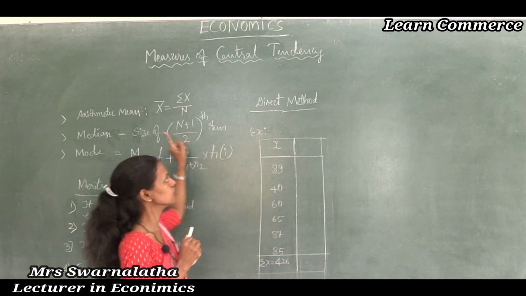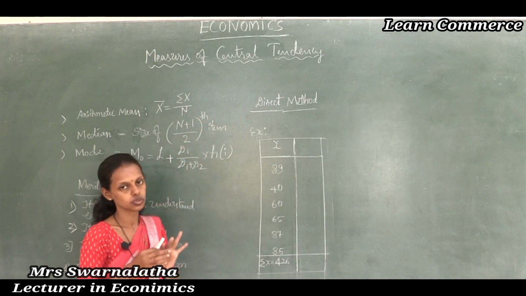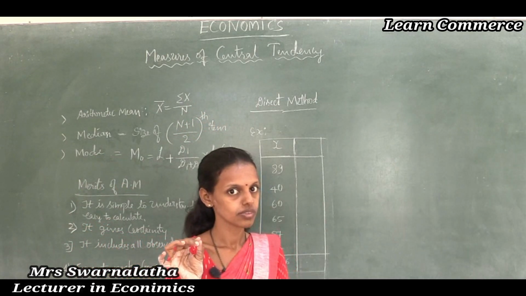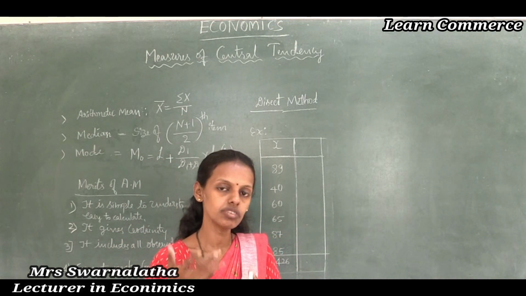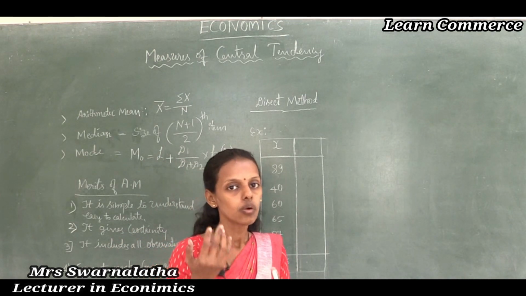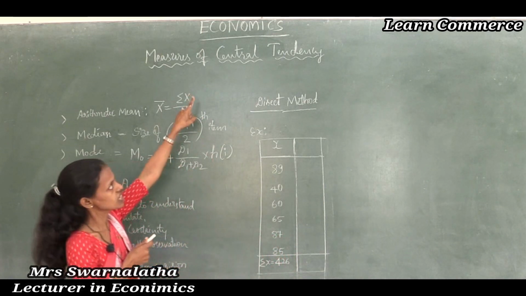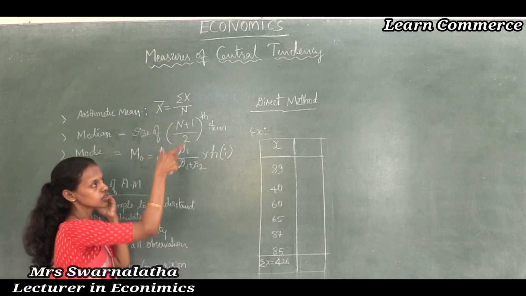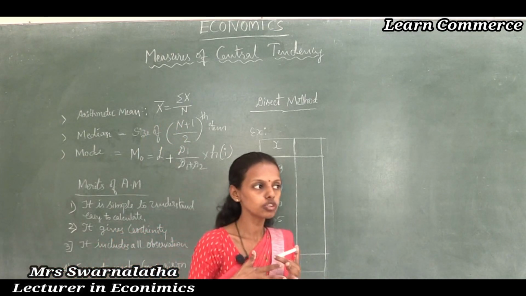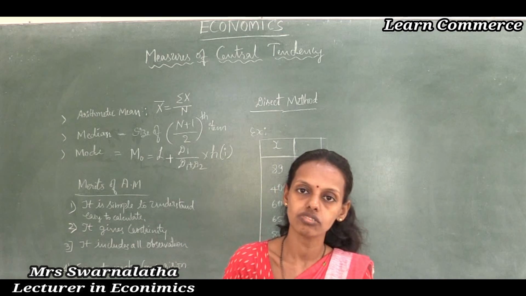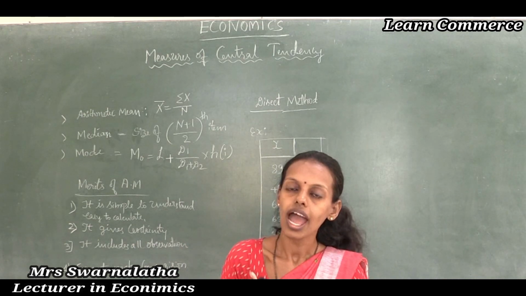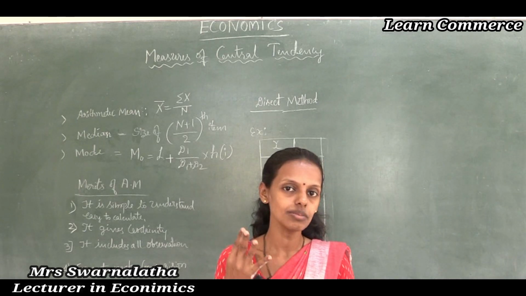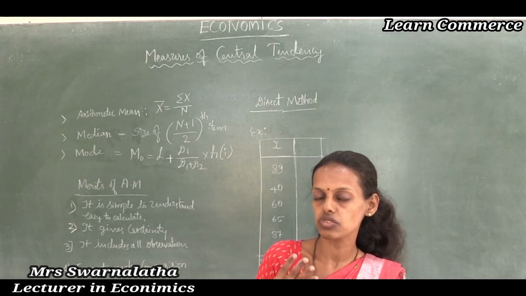How to measure the central value is what we are going to study under the central tendency. Thus, under measures of central tendency we are going to study mainly how to measure the values or averages in the frequency distribution. Mainly there are three statistical averages we are going to study.